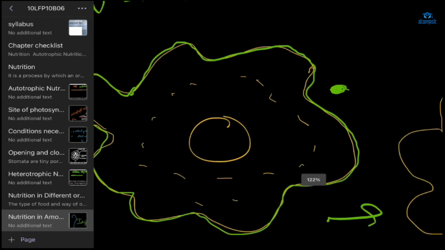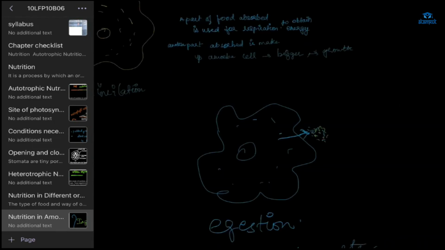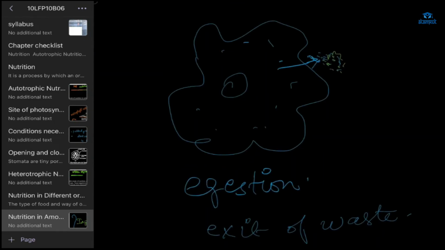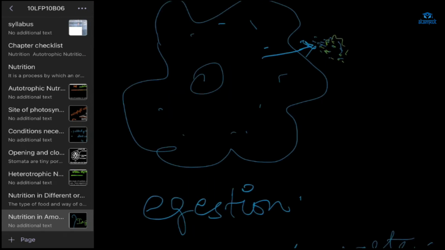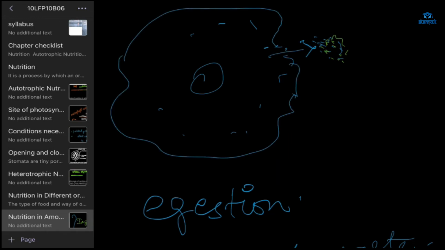Egestion in amoeba. What will happen here is in amoeba, the waste product will get outside the cell. How will it get outside? It will rupture, okay? It will burst, then it will get outside.